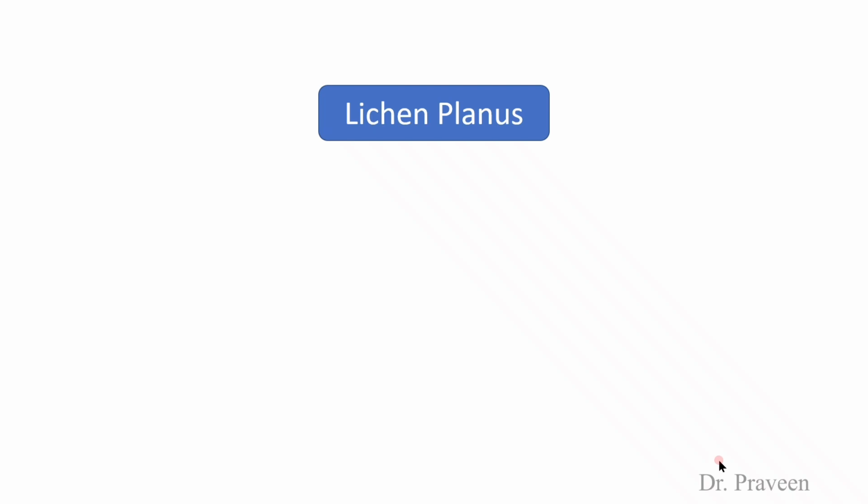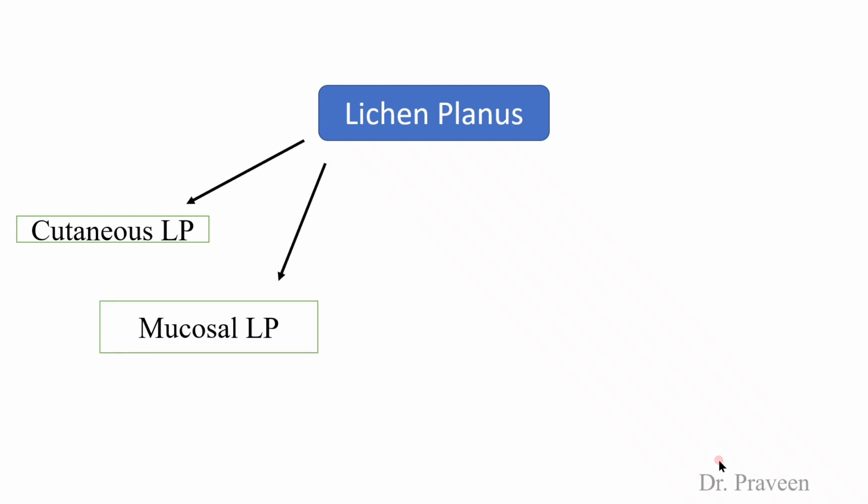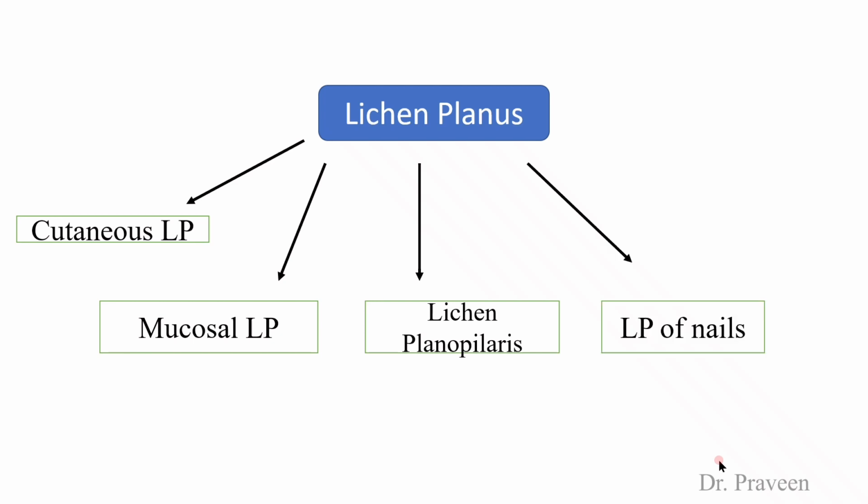Coming to the types or variants of Lichen planus, based on the area involved, it can be classified as cutaneous Lichen planus, which involves the skin area, and mucosal LP, which involves the mucosal layer like buccal mucosa or penile mucosa, etc. Lichen planopilaris involves the scalp of the person. LP of the nails involves only the nails, and then there is drug-induced LP.